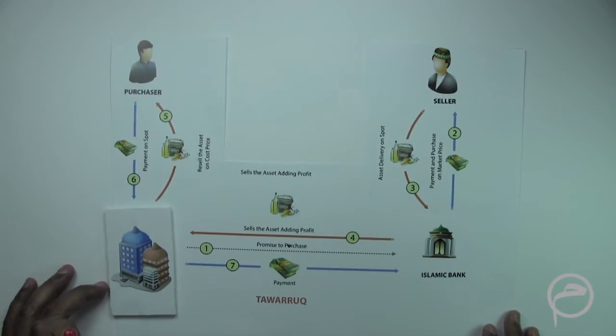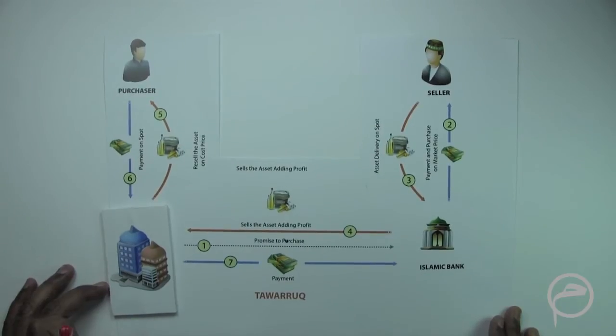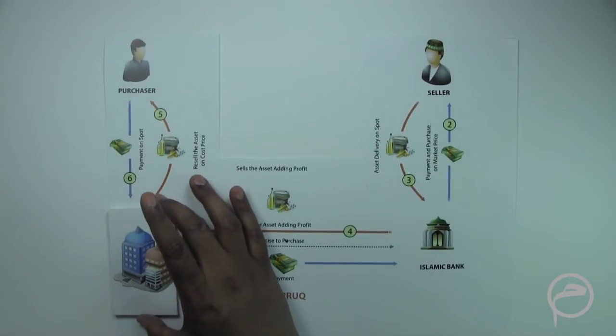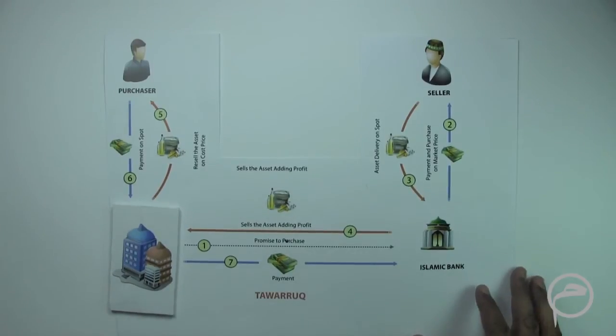Now this is a simple Commodity Murabaha structure, wherein what we see is that this is the corporate, for example, and this corporate requires liquid cash to address its financial needs.